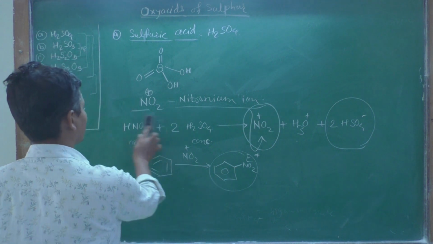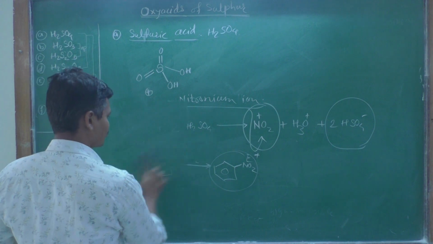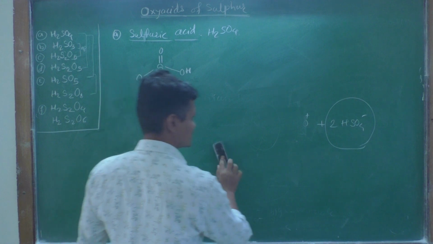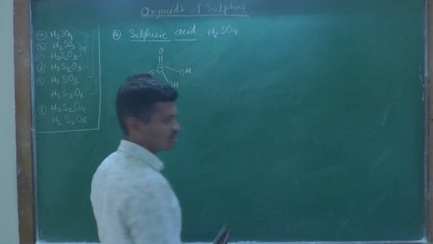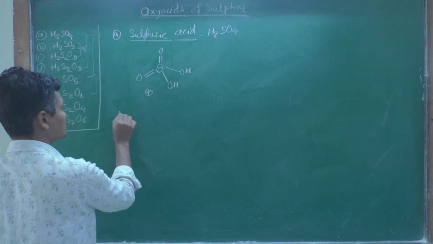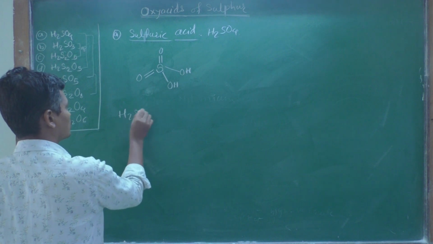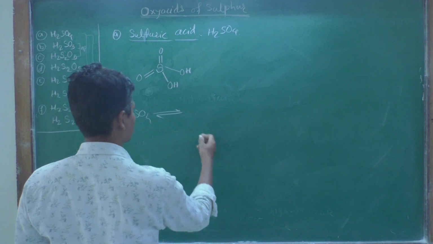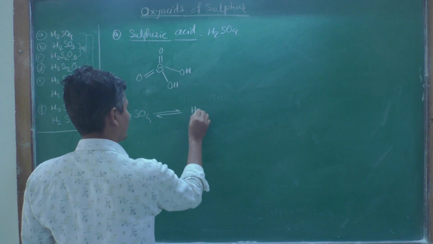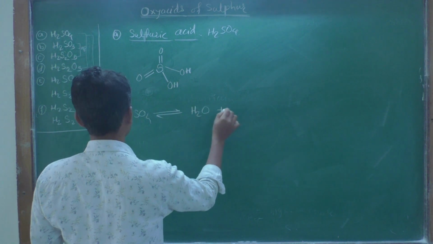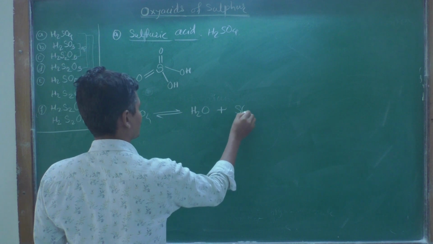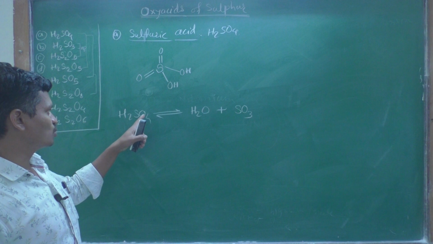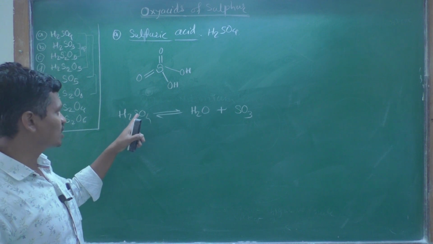Then, when a single molecule of sulfuric acid, H2SO4, undergoes dissociation, it is dissociated into H2O and SO3, so only 3 oxygen atoms remain attached to the sulfur.